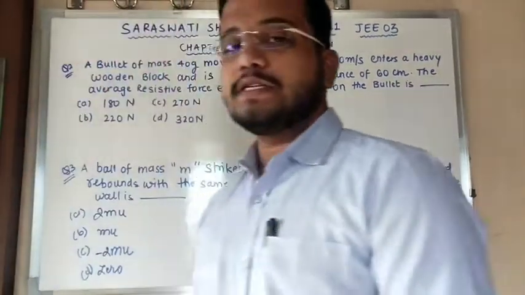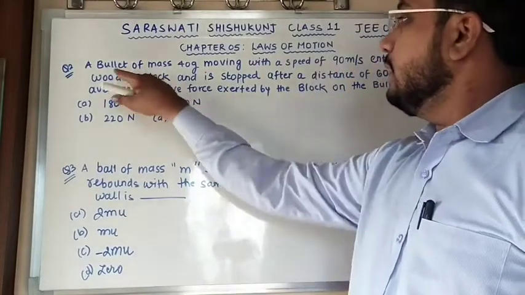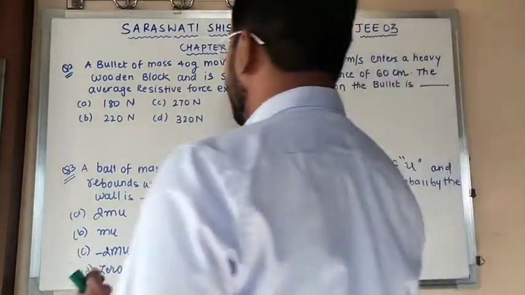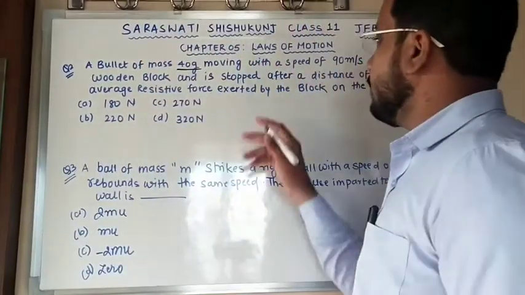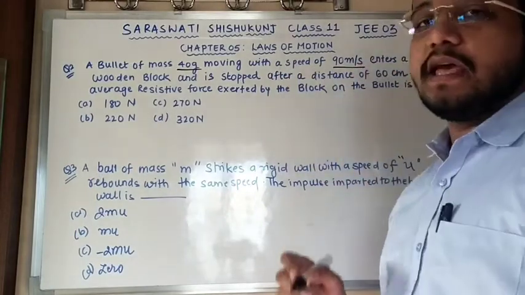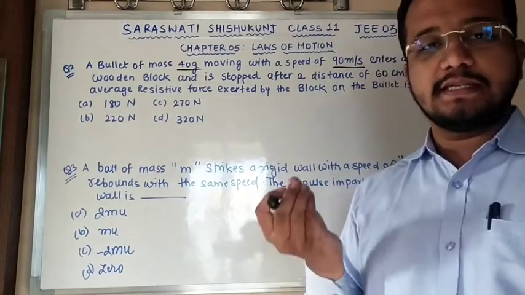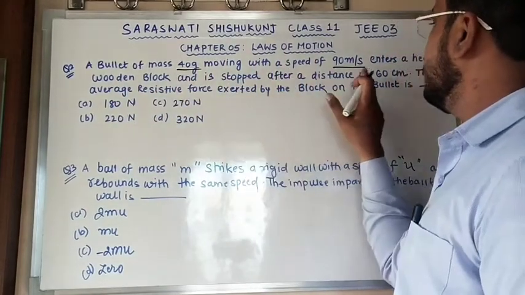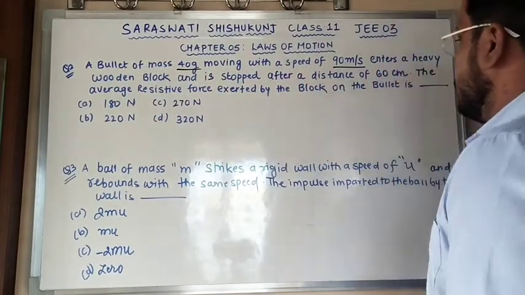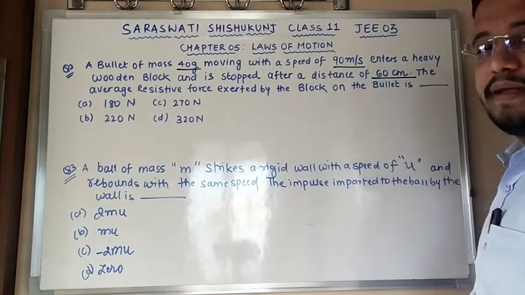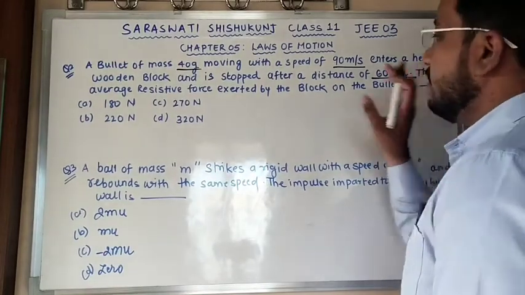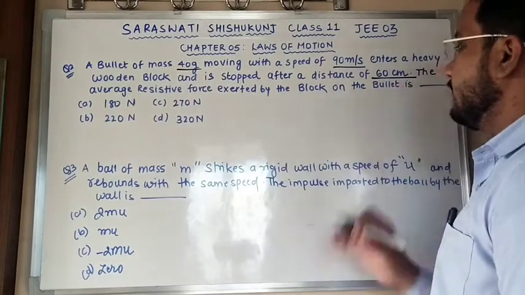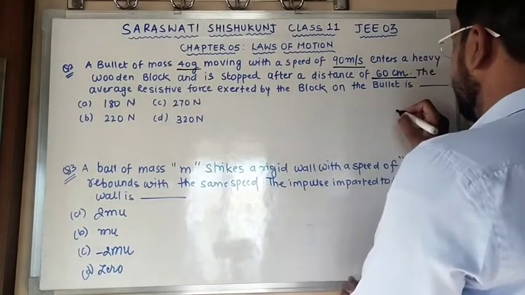Now moving to the next question, we have a bullet of mass 40 grams. They have provided the mass, that is 40 grams, moving with a speed of 90 meter per second, which means they have provided the initial velocity. It enters a heavy wooden block and stops after a distance of 60 centimeter. They are asking for the average resistive force exerted by the block on the bullet. Now see, the situation is like this.